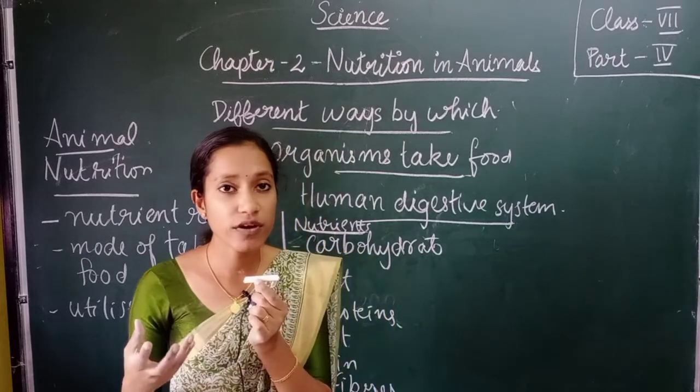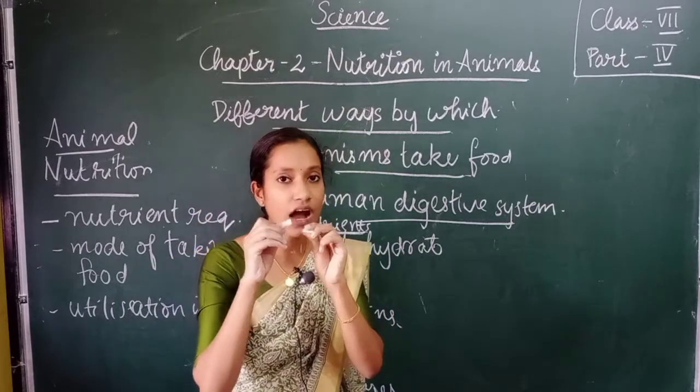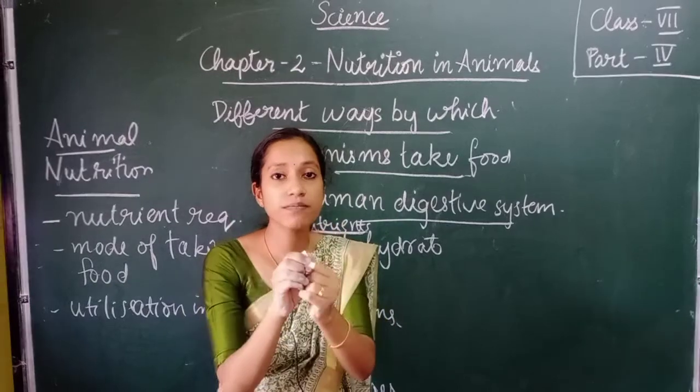So, what should our body do? It needs to break down into small simpler units.